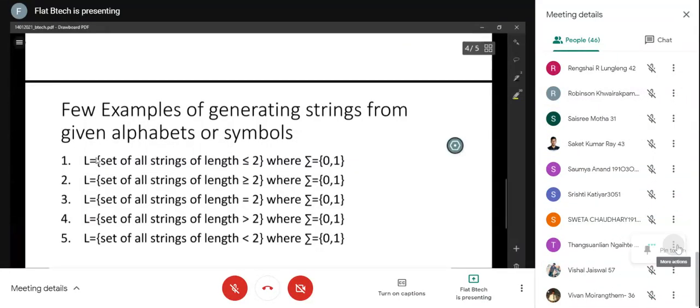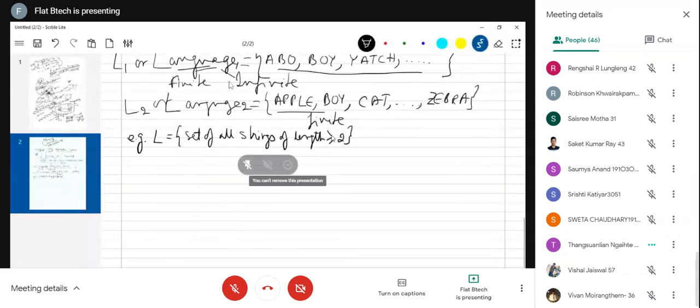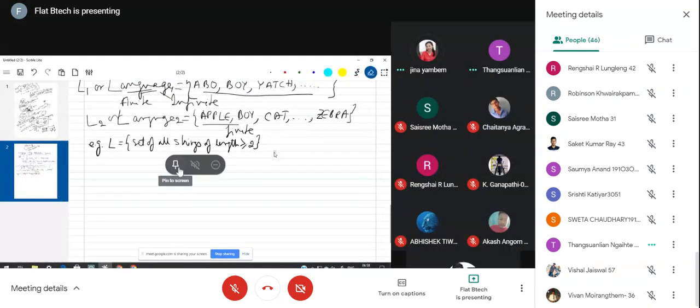Okay, first one is L is equal to, inside this curly bracket, set of all strings of length less than or equal to 2, where summation is 0, comma 1. Less than or equal to, sorry, this one is wrong. So let me just do.